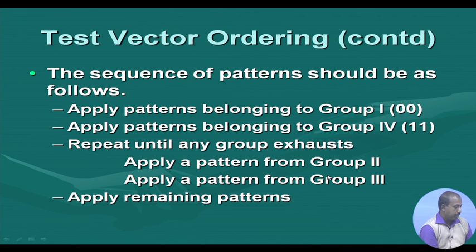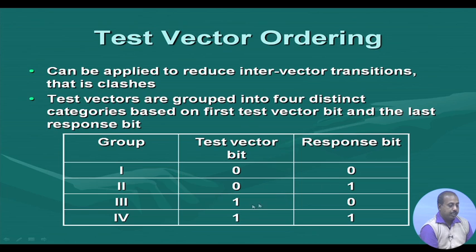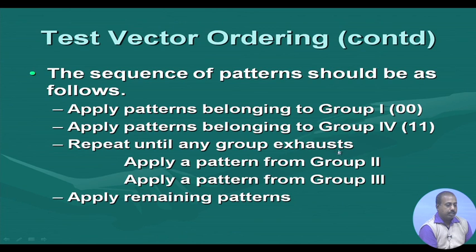Of course, you can see that group 4 is ending with 1. So, I should apply group 3 first and then group 2, because then one more clash, this 1 and 1, can be avoided. So, after placing group 4 this should be reversed: apply a pattern from group 3 followed by a pattern from group 2. That will save one more clash, not very significant, but at least some reduction will be there.